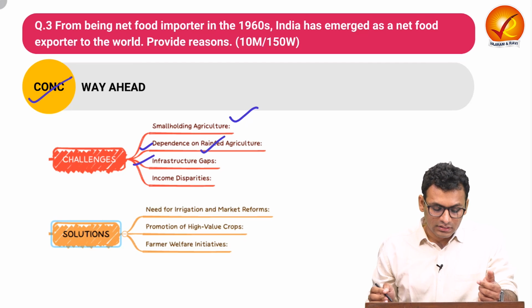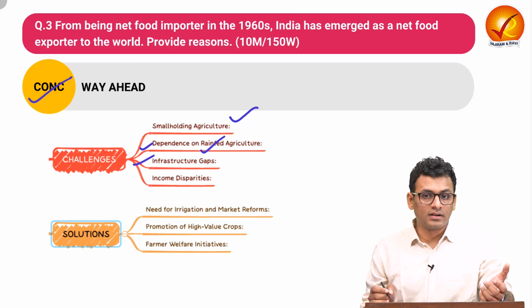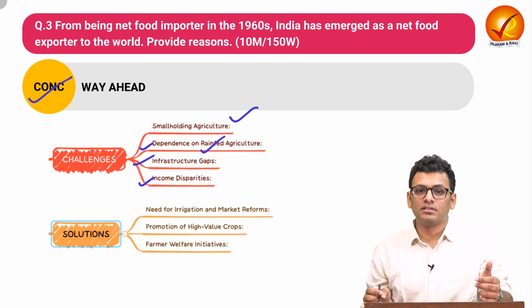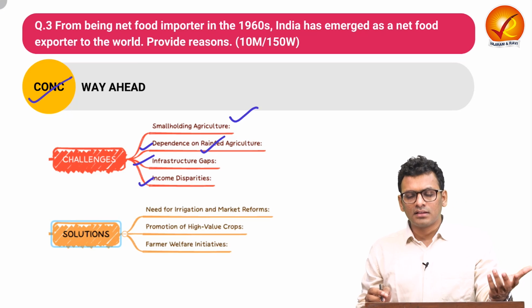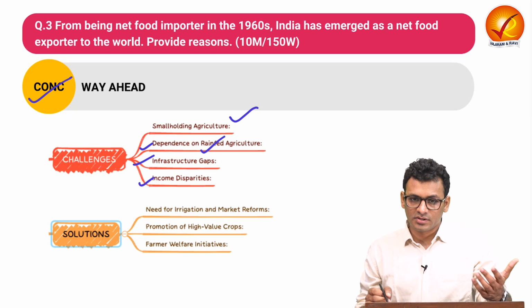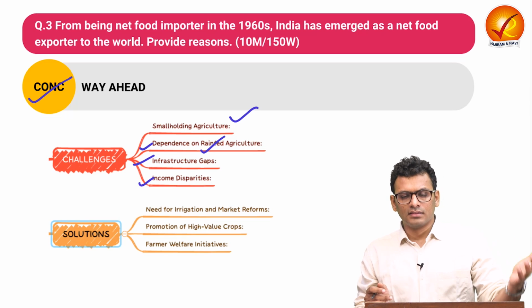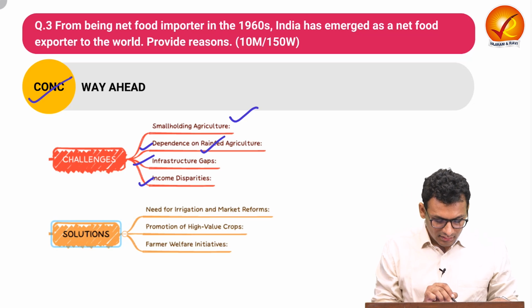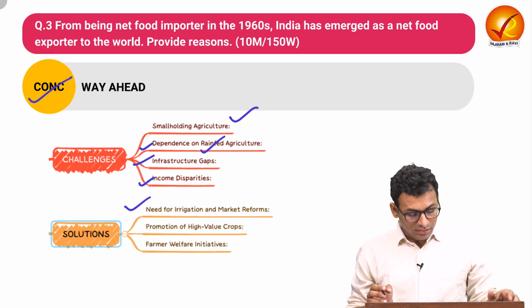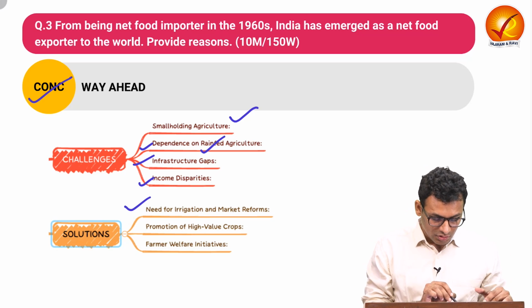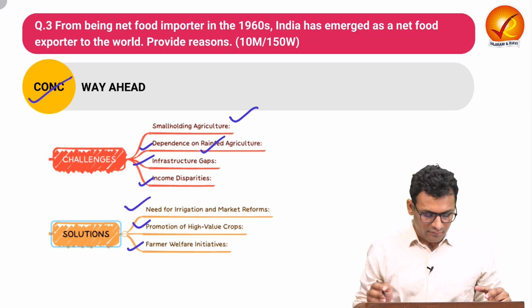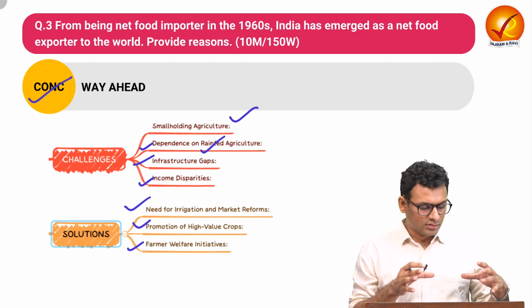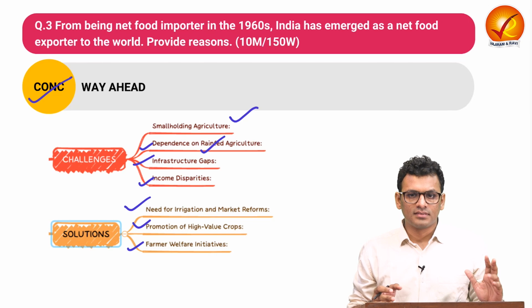The next is the infrastructure gap. We are talking about forward and backward linkages over here. And lastly, we have income disparity. The income realized by the farmer through their agriculture practices is again in the list of challenges. And for the same, we can talk about possible reforms going ahead with respect to irrigation and markets, promotion of high value crops, and lastly, for farmer welfare initiatives, there must be certain kinds of hedges. So this is how you can conclude the answer for question number 3.